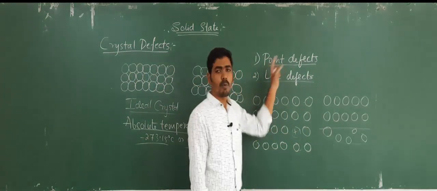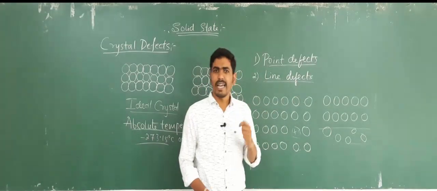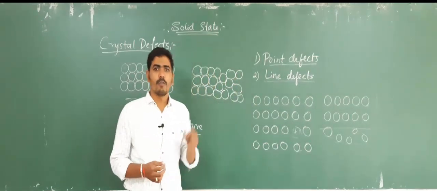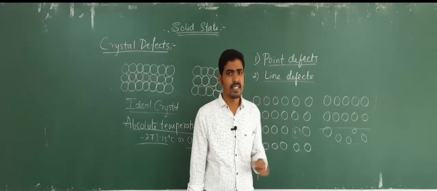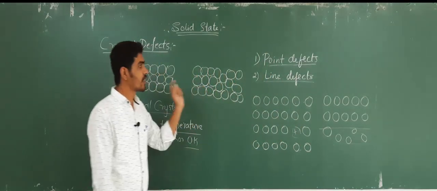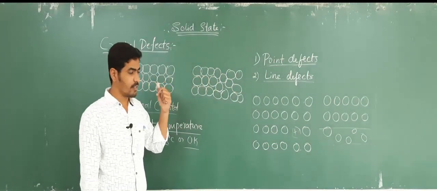Then the second one is line defect. Line defect means any deviation or irregularity found in the entire row of the crystal lattice. So remember, these are the two important types of crystal defects.